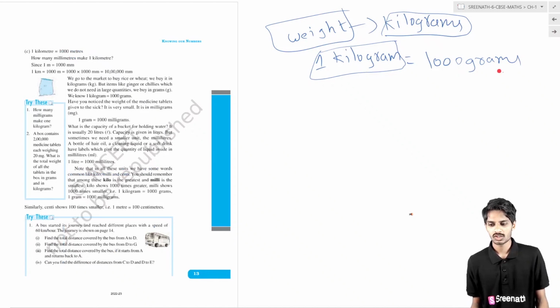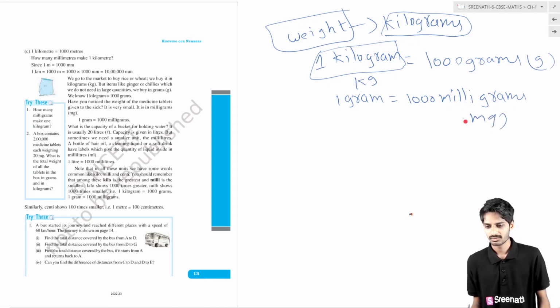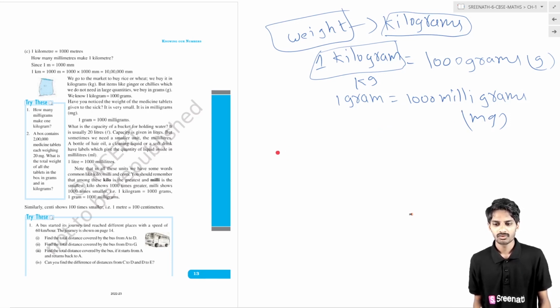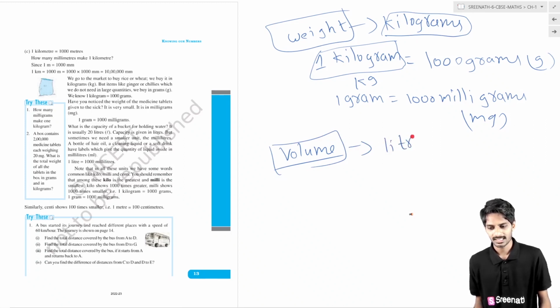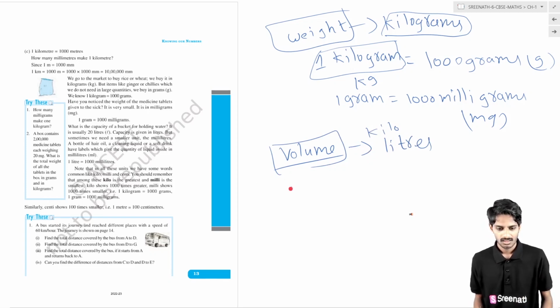So 1 kilogram is equal to 1000 grams, and 1 gram is equal to 1000 milligrams. We represent kilograms as kg, grams as g, and milligrams as mg. Basically, 1 gram contains 1000 milligrams. And if you want to measure volume, we use liters, kiloliters or milliliters. 1 liter contains 1000 milliliters.